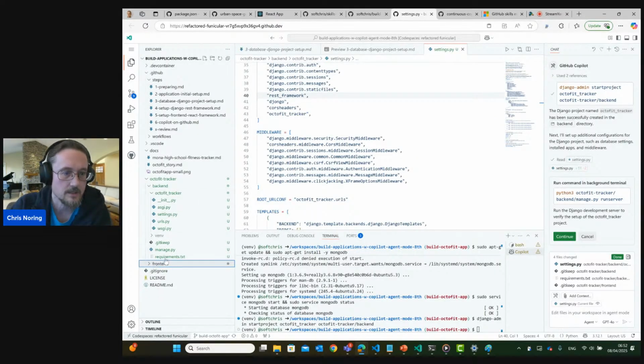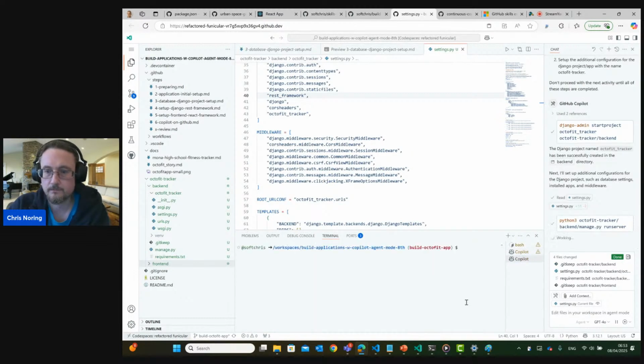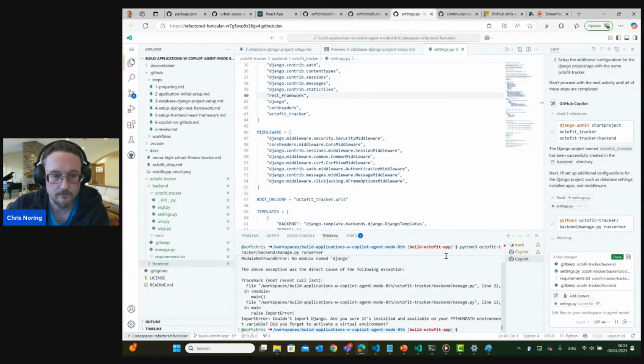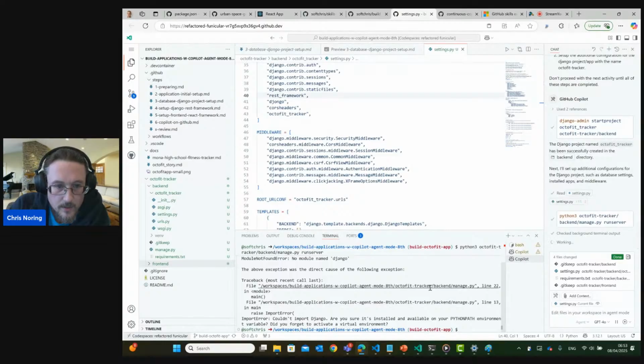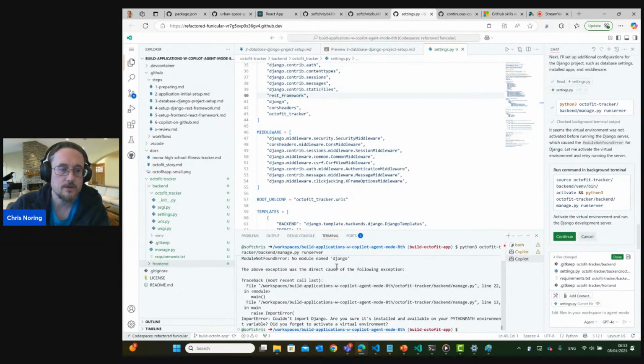Nothing here, right? Nope. We are still in the root of the application. Fantastic. And now it's saying run this command to run the server. Okay, let's try that.